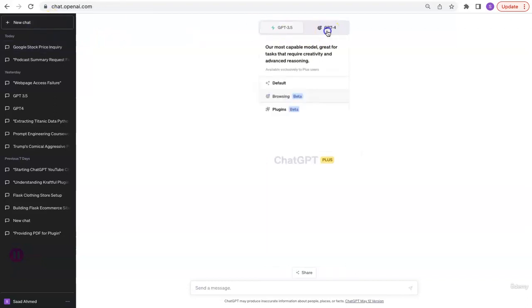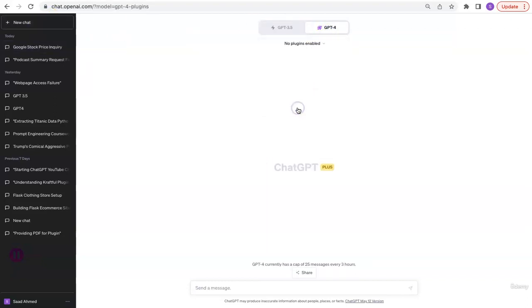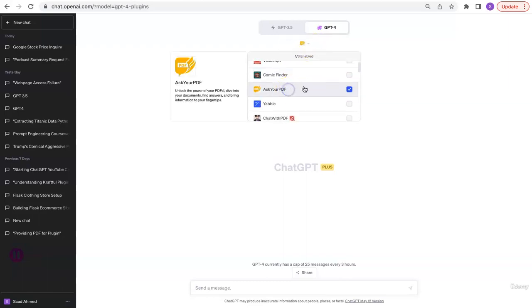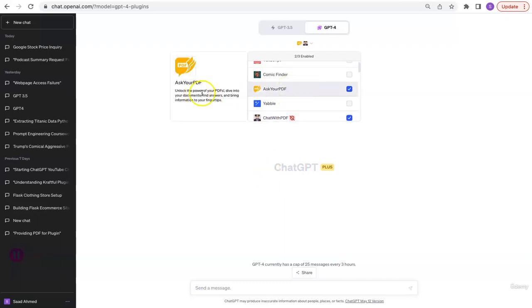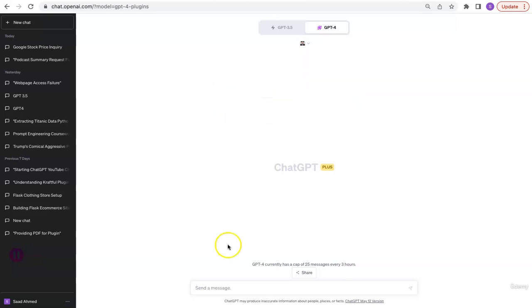One more thing I can do is go to GPT-4, go to plugins, and within plugins, I can ask your PDF plugin and chat with PDF plugin. Let's try these two because both try to do the same thing. Unlock the power of your PDFs, dive into your documents, find answers, and bring information to your fingertips. And this one says plugin for asking questions, analyzing and parsing through PDF documents by simply providing a PDF URL. So let's try this one first. Chat with PDF.